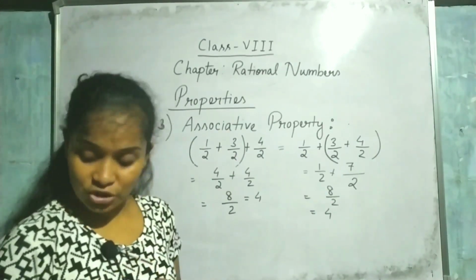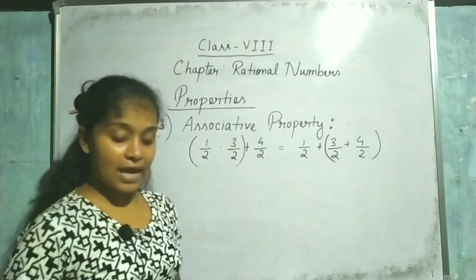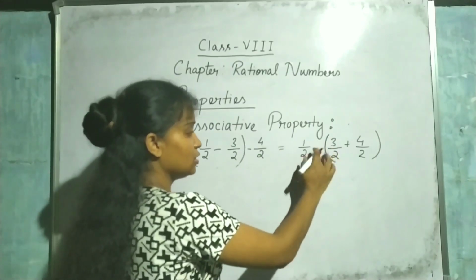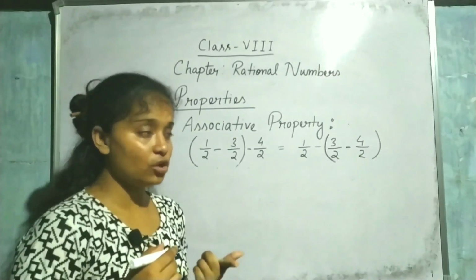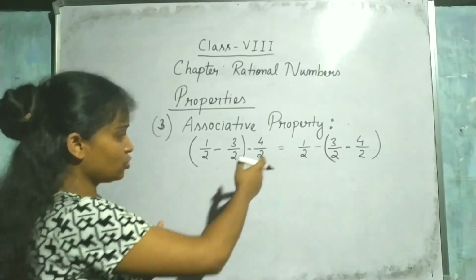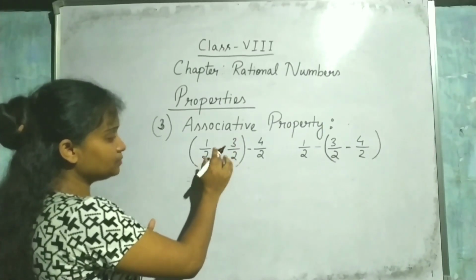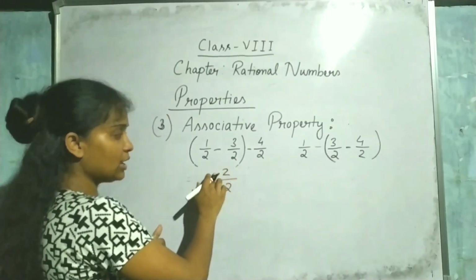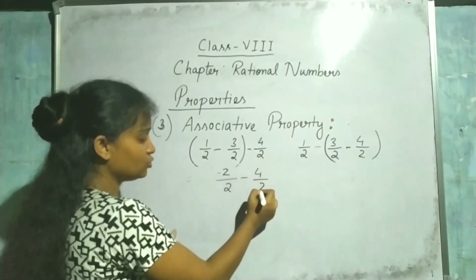Now you can check for subtraction also. How will you check? Just change the sign. Where addition was used, use subtraction, and here also use subtraction. When you check for subtraction, you will get that the answers are not equal. So let's check here. If I solve these two, what will I get? 3 minus 1 is 2 by 2. But before the bigger number there is a minus sign, so minus 2 by 2, then minus 4 by 2.